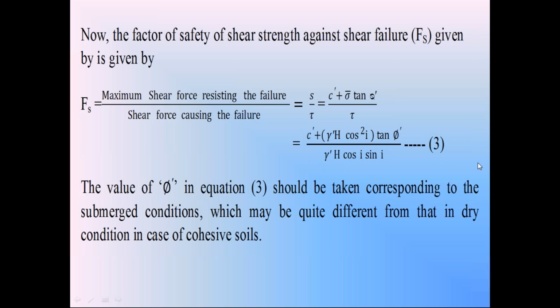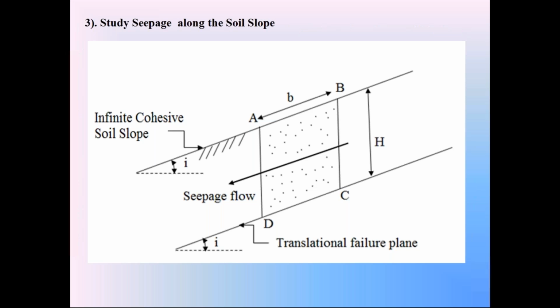So far we discussed the stability analysis of the infinite c-phi soil slope in the dry condition and also in the submerged condition. Then the third one is the seepage flow condition.